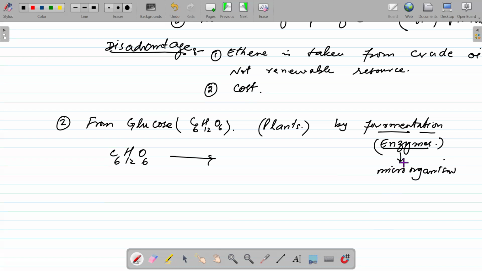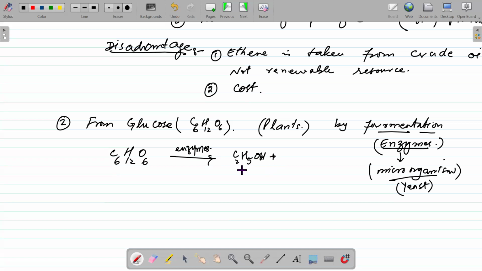So it's a biochemical process. Why am I using the word bio? Because the microorganisms are living organisms which produce these enzymes. And yeast is that microorganism which produces enzymes. And these enzymes convert this glucose into ethanol.